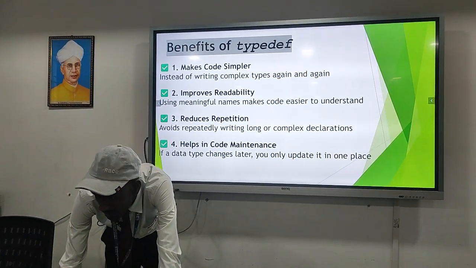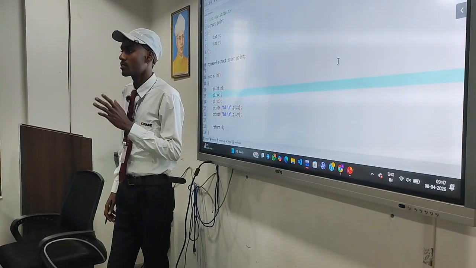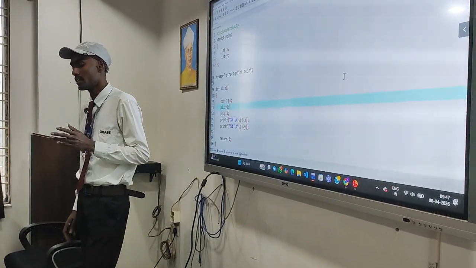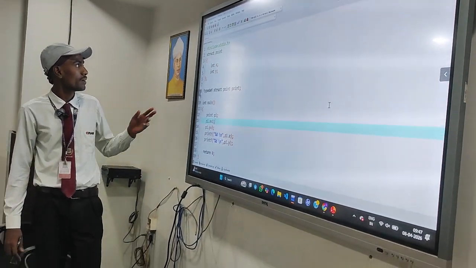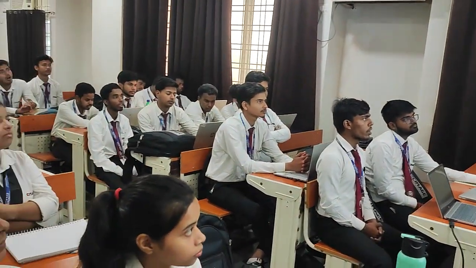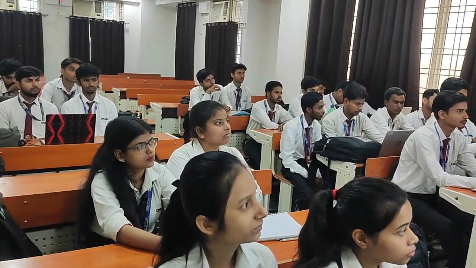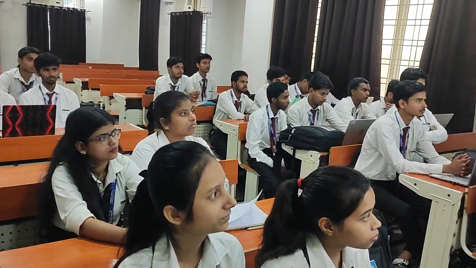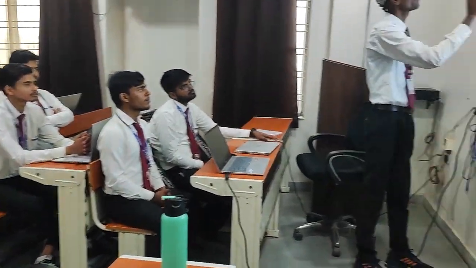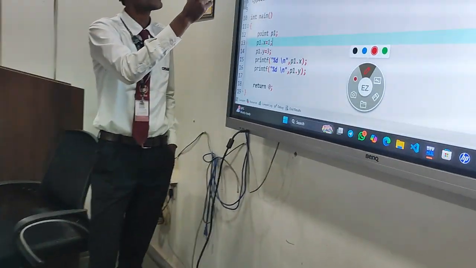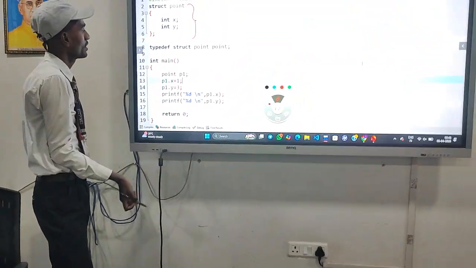So in Dev C++, there are two methods for using the typedef keyword to create a new name. Here in the program, first of all we define a structure whose name is point, and as members of the structure we have two members, that is int x and int y.